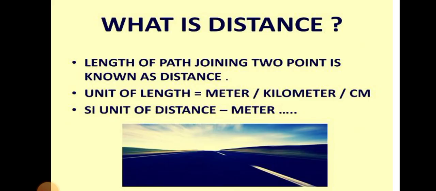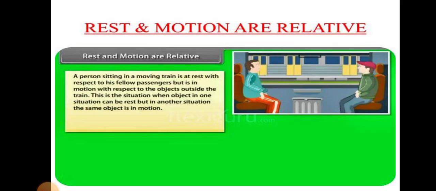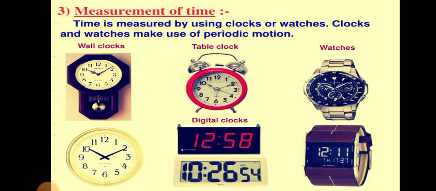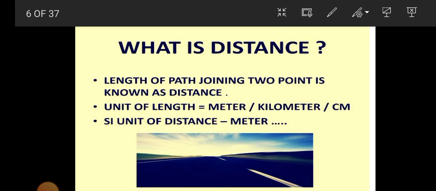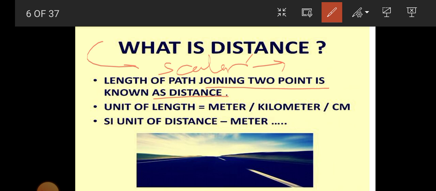Now let us see distance. What is distance? It is the length of the path joining 2 points. Distance is a scalar quantity because it depends only on magnitude, not on direction.